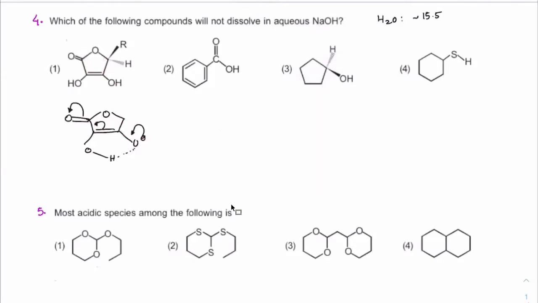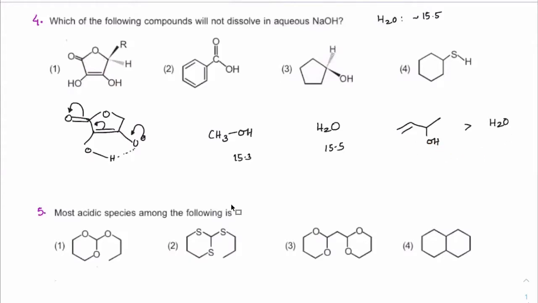Now I'll tell you a simple example. Suppose you take alcohols, methanol and water: it is around 15.3, and water is 15.5. Now, if you have any alcohol which has a slight amount of resonance helping, that would become more acidic as compared to water, because their values are very close.